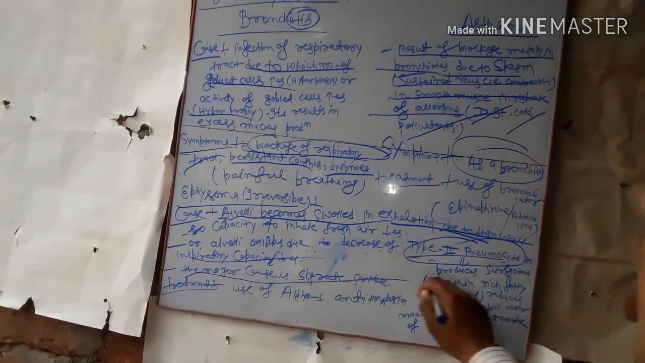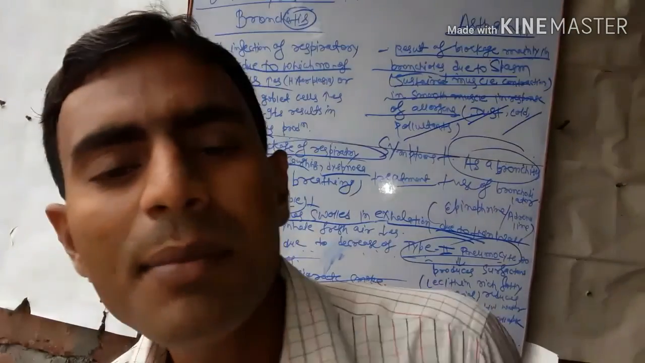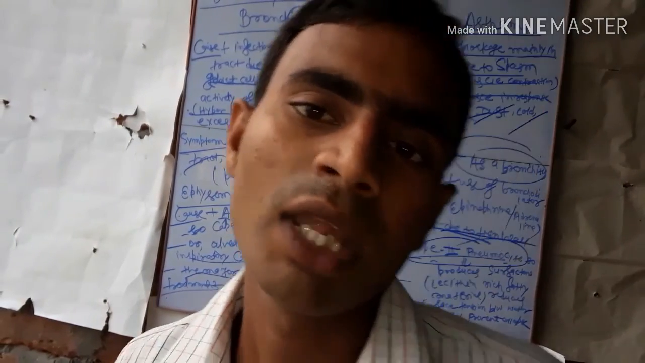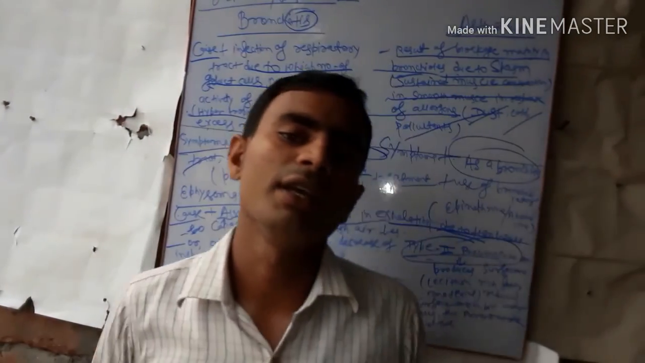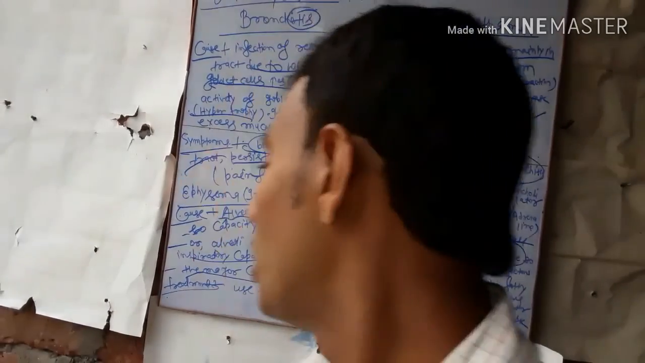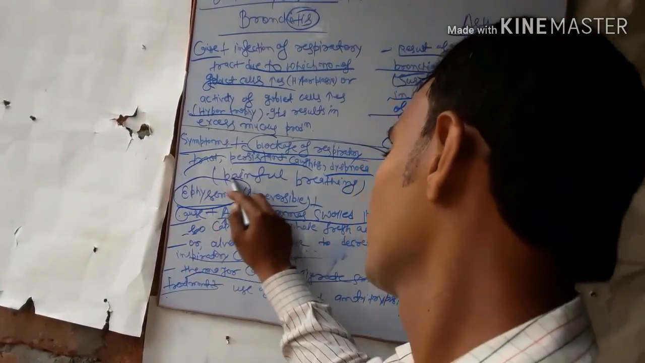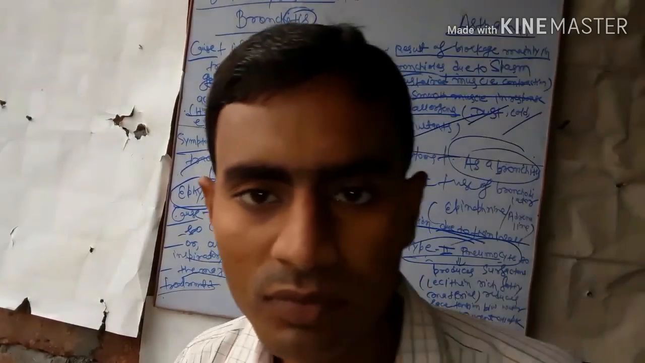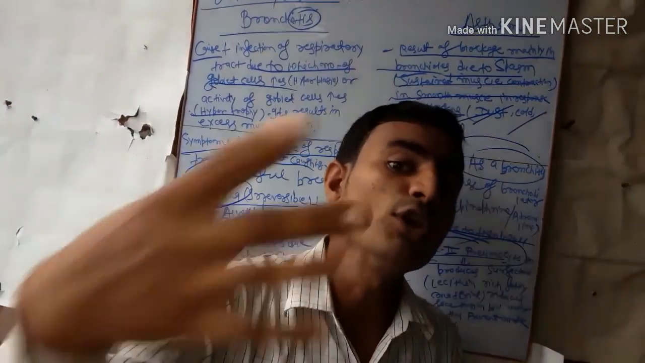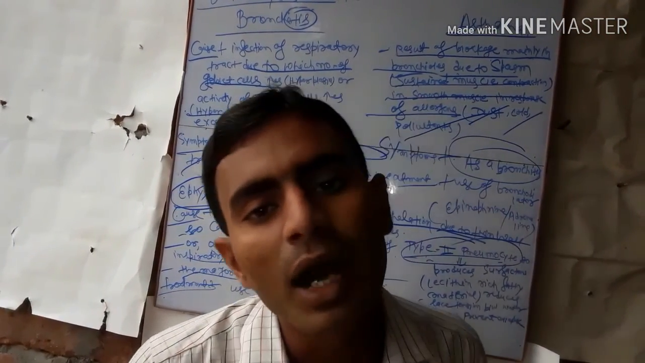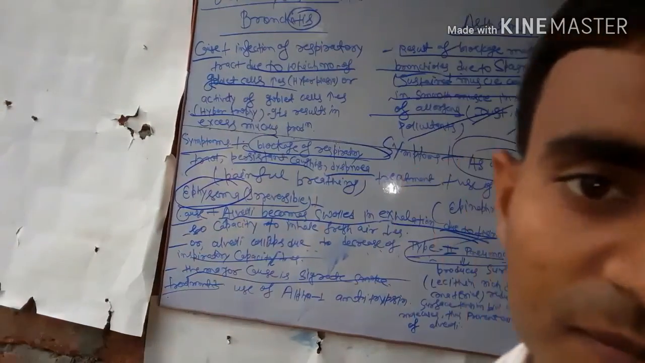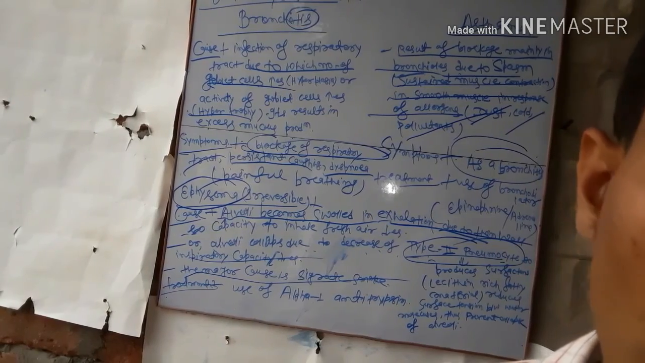And the treatment of emphysema is alpha-1 antitrypsin. Emphysema can be ended if you use alpha-1 antitrypsin.